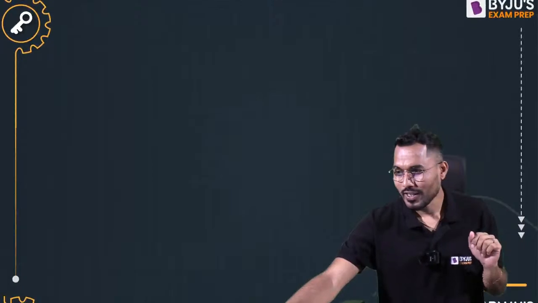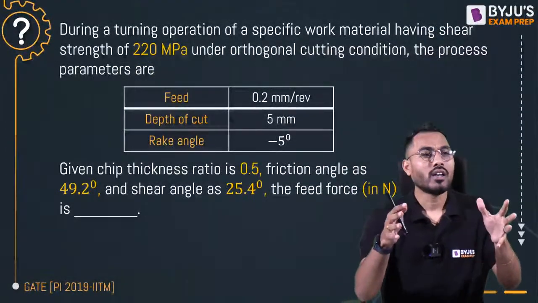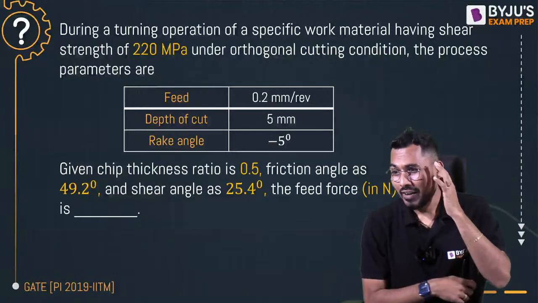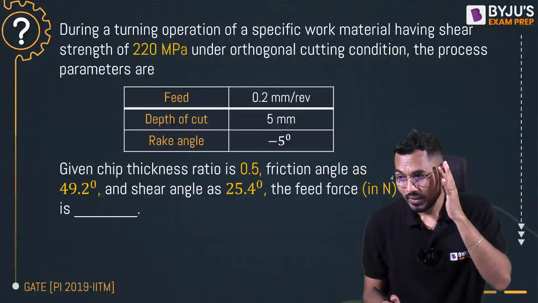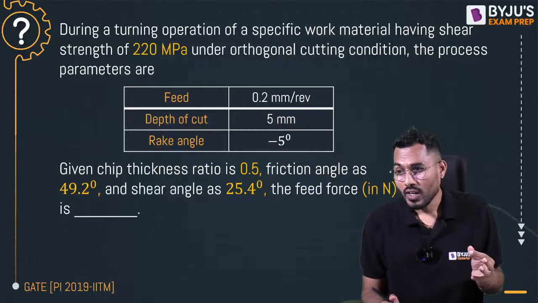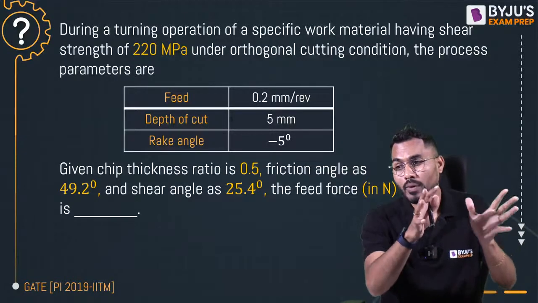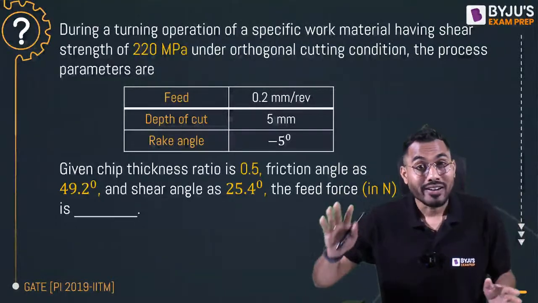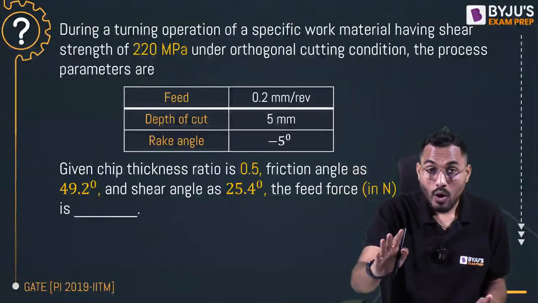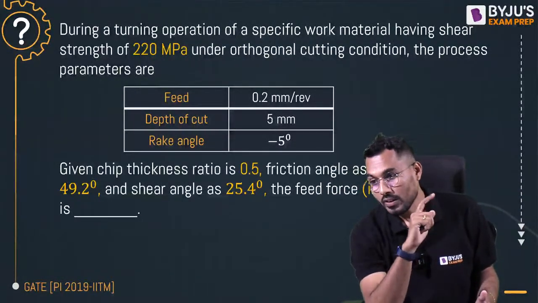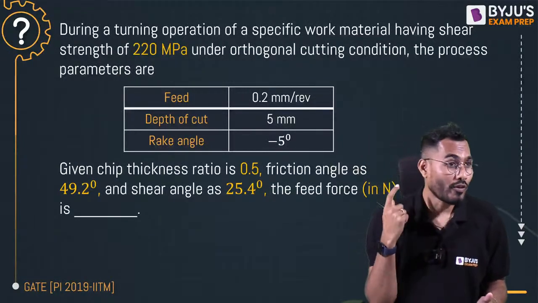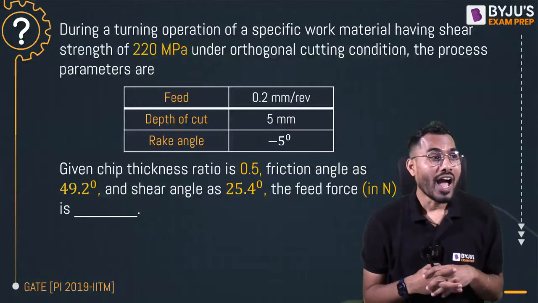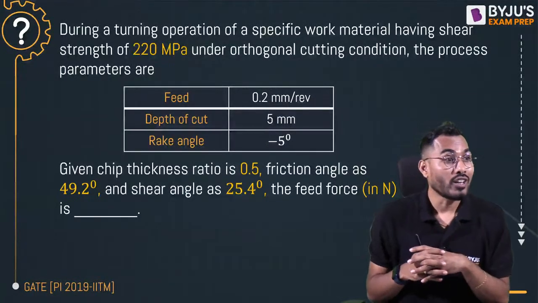One more interesting question is coming in front of you. Beautiful, the epitome of a question. During a turning operation, the specific work material has a shear strength of 220 megapascal. Under orthogonal cutting conditions, the process parameters are given. Speed is given, depth of cut is given, and rake angle is given as negative. The rake angle can be negative, there is no big deal. Rake angle can be positive, can be 0, and can also be negative. The chip thickness ratio is given as 0.5, the friction angle is 49.2 degree, and the shear angle is 25.4 degree.